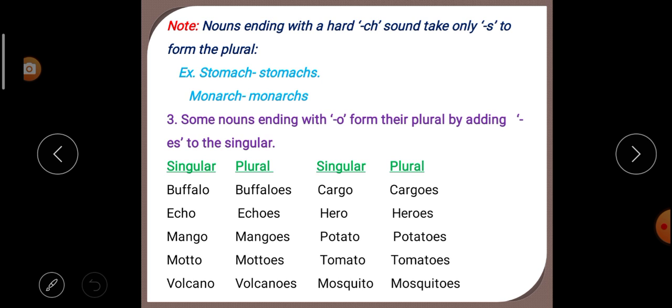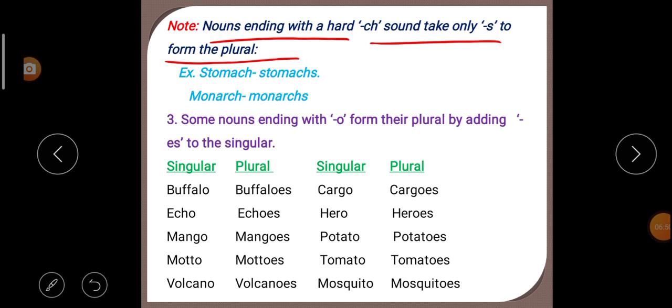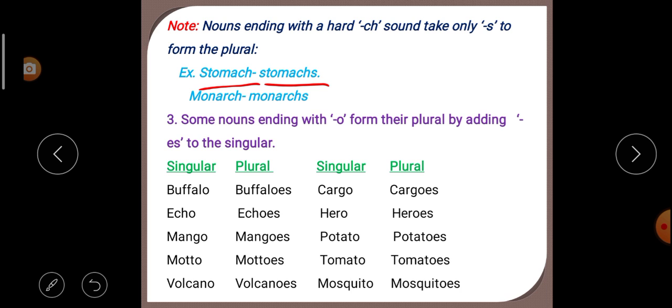Note: nouns ending with a hard ch sound, like s, take only s to form the plural. That means the noun which is ending with a hard ch takes only s to form the plural. Look here, stomach. Here the noun is ending with ch, but it is hard. That's why we have added only s to make the plural, that is stomachs.